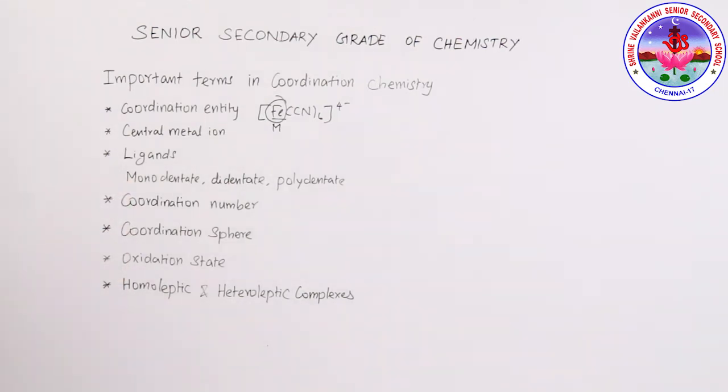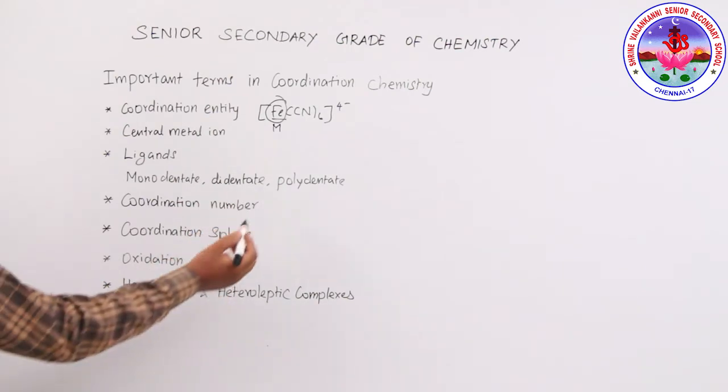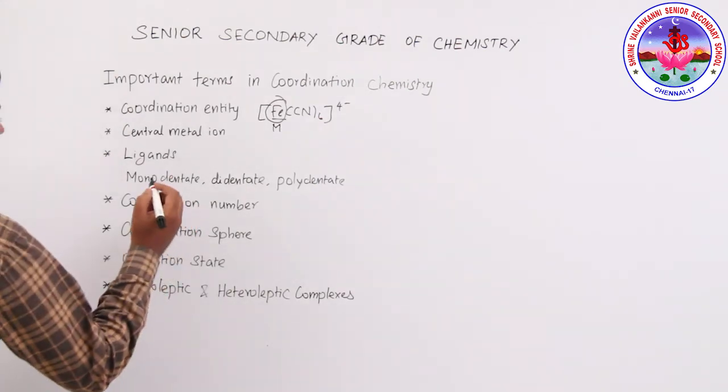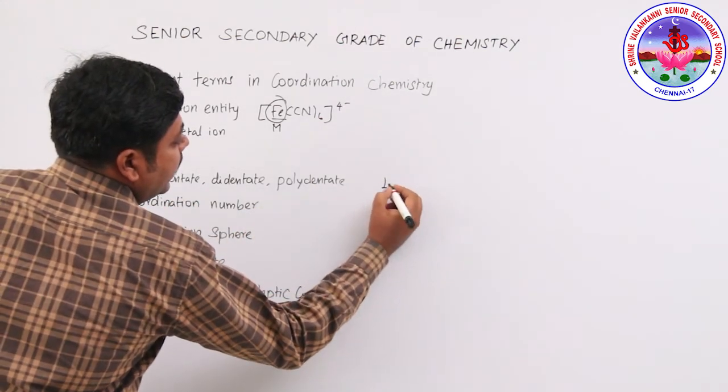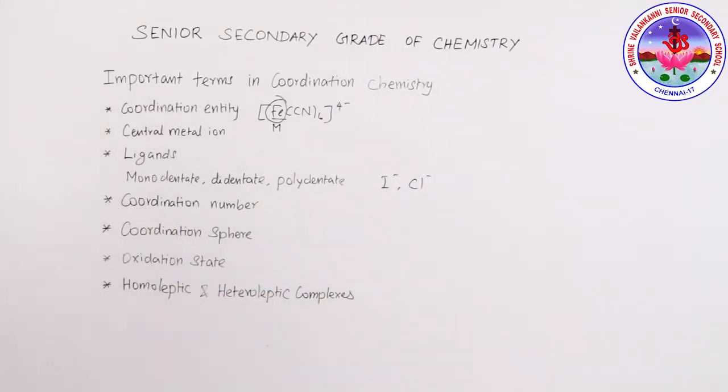Then ligands. What are ligands? Ligands are donor atoms. Monodentate ligands, didentate ligands, and polydentate ligands are available. See, the monodentate ligands, for example, chloride, bromide, iodide. So simply we can say that these are monodentate ligands.